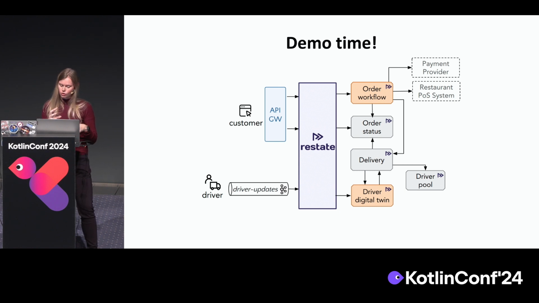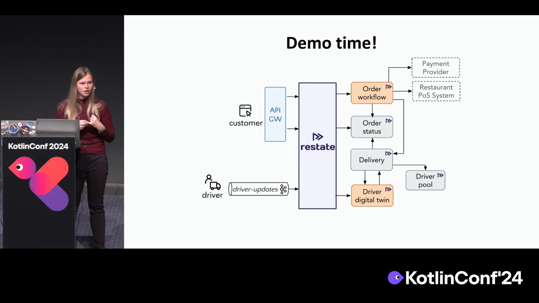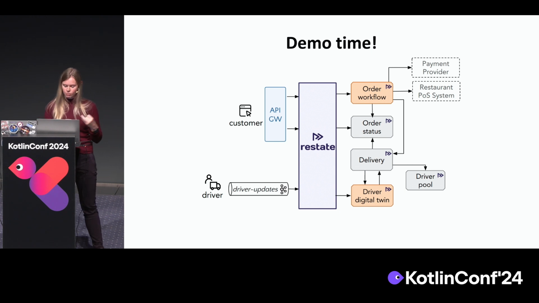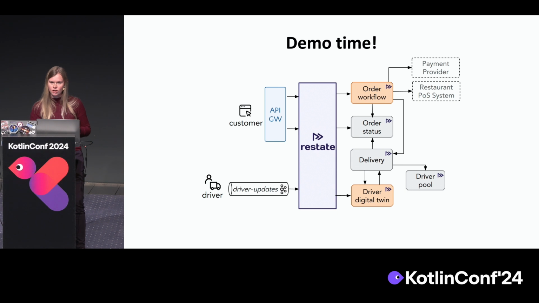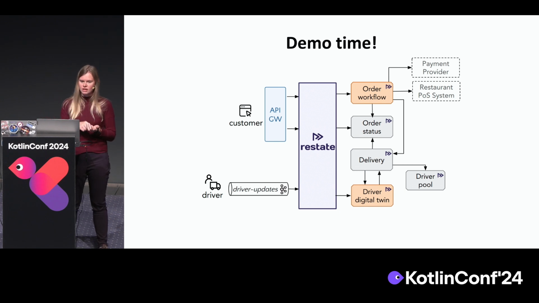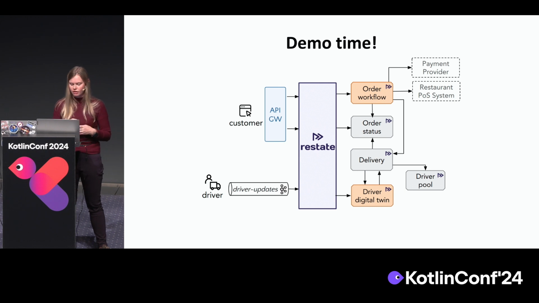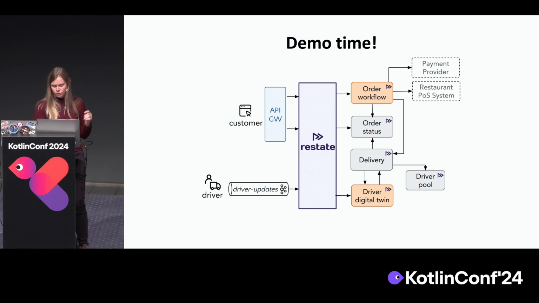So we have the cooperation between a few services. There's a delivery service which keeps track of where a delivery is, and a driver service which keeps track of where the driver is. And for that driver, the updates will be streamed over Kafka. So imagine the driver is driving around and has a mobile app. That mobile app streams location updates onto a Kafka topic that we will include in the demo.